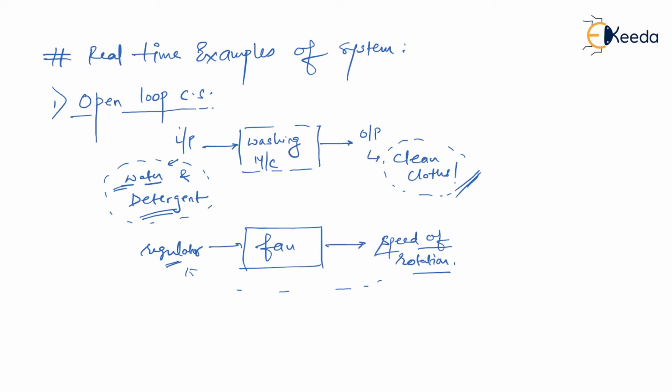Here outputs are not affecting input because there is no reverse connection from output to input, and a reverse connection from output to input is possible only with a feedback element. So we know that there is absolutely no feedback, then there is no reverse connection from output to input. We would define them as open loop control systems. Let's move to a closed loop control system now.